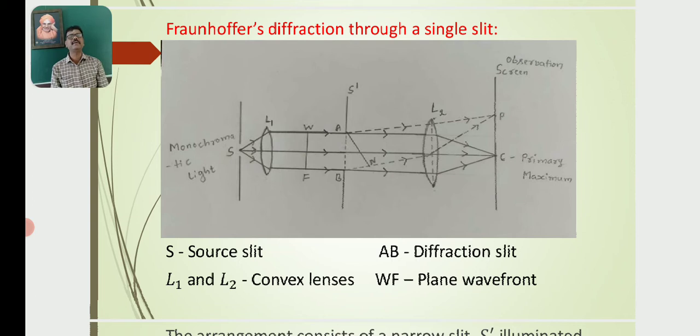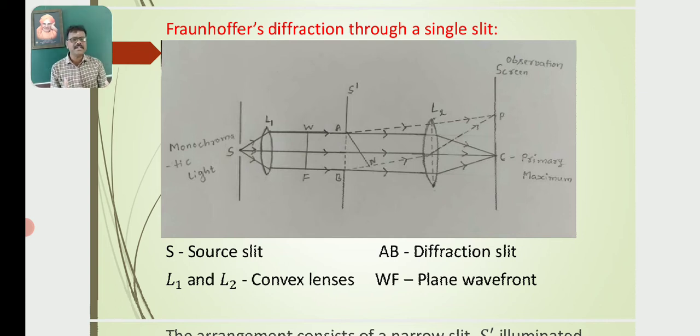L1 and L2 are two convex lenses, one used for producing a plane wavefront, another used for converging the refracted rays, where W indicates a plane wavefront.